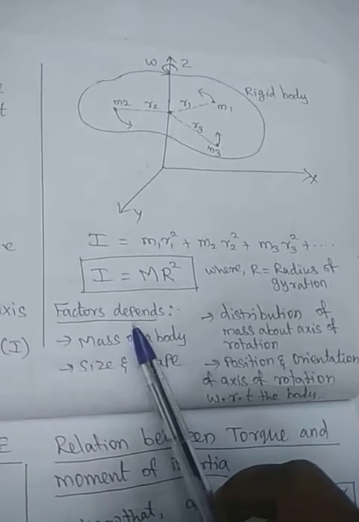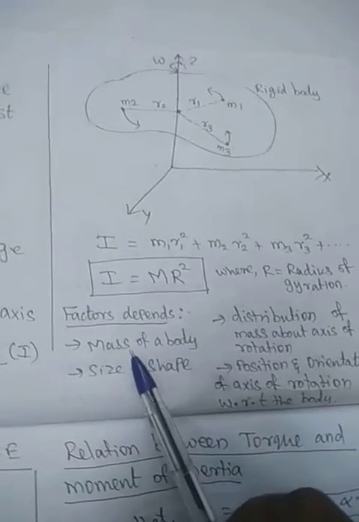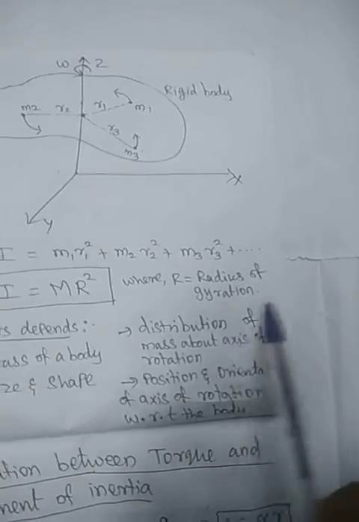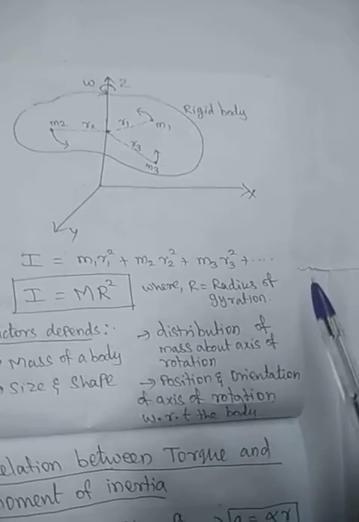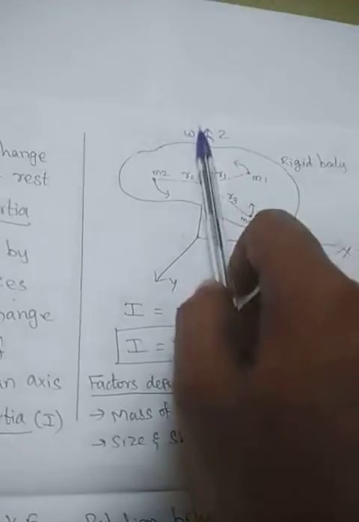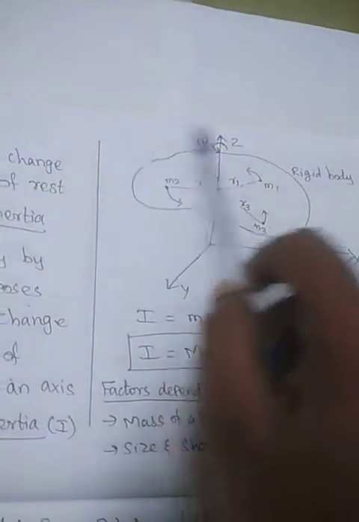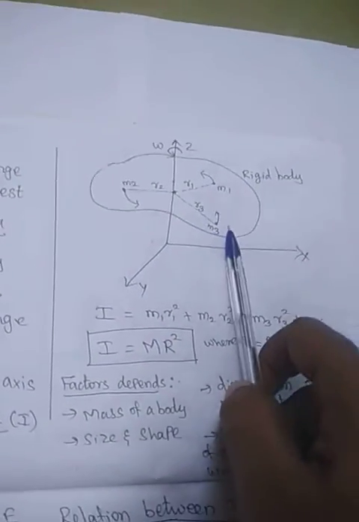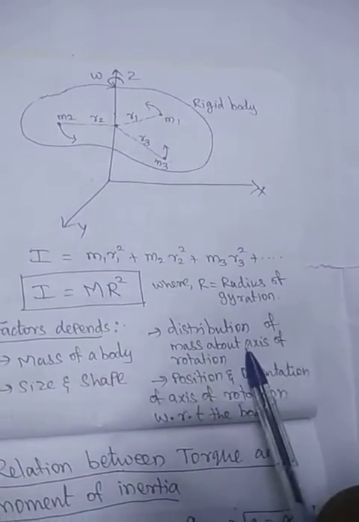The factors the moment of inertia depends on are the mass of the body, the size and shape of the body, and the distribution of masses about the axis of rotation. Here there is only one mass, here there are two masses, so the weight will be more here and less here. That is determined by the distribution of masses.